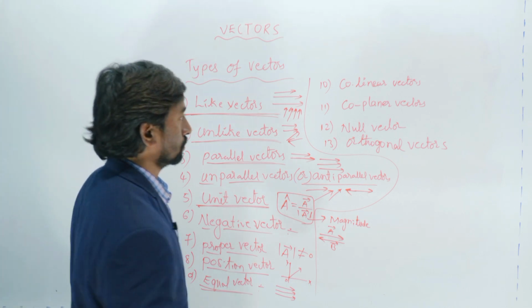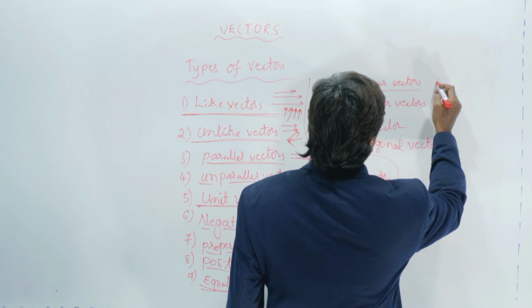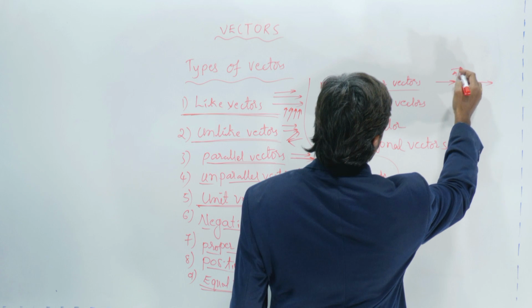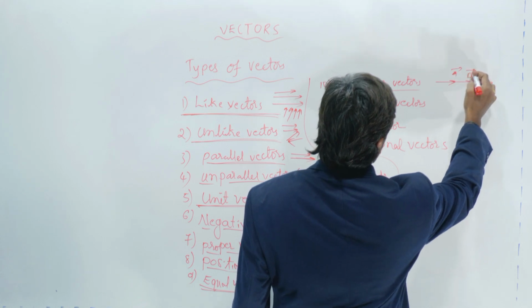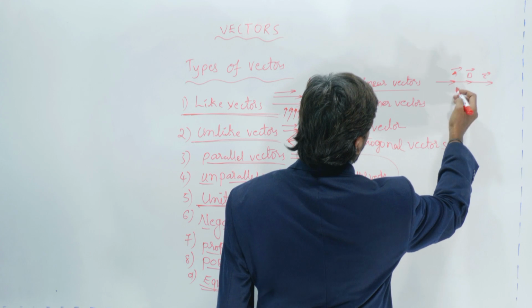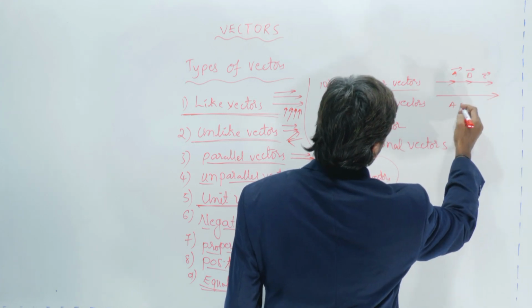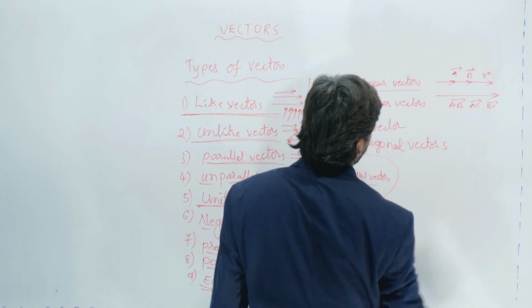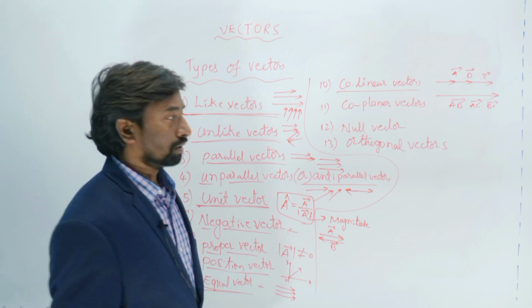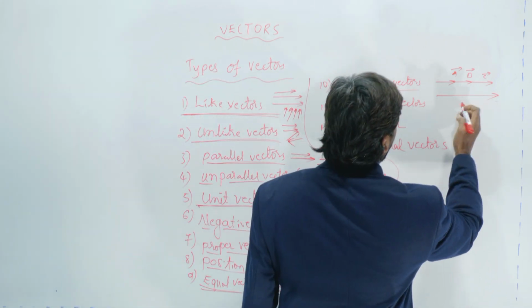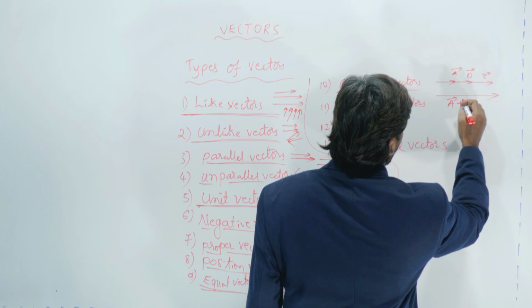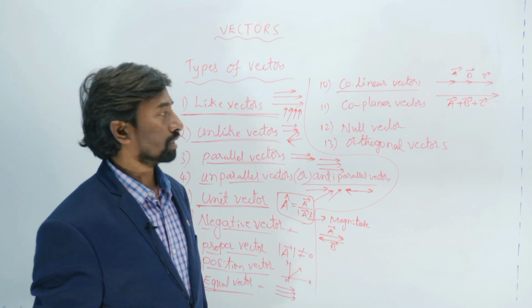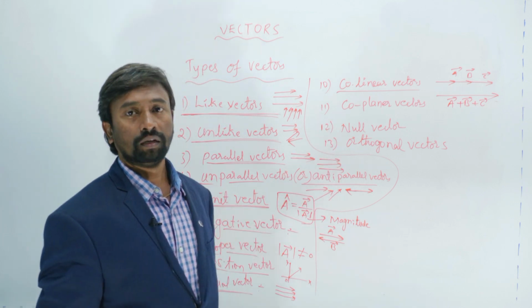Collinear vectors means the vectors which lie in a straight line path. So those vectors are said to be the collinear vectors. We can write here A bar, B bar and C bar, like AB bar, AC bar, BC bar vectors. Okay. The vectors which lie in a straight line path are said to be the collinear vectors.